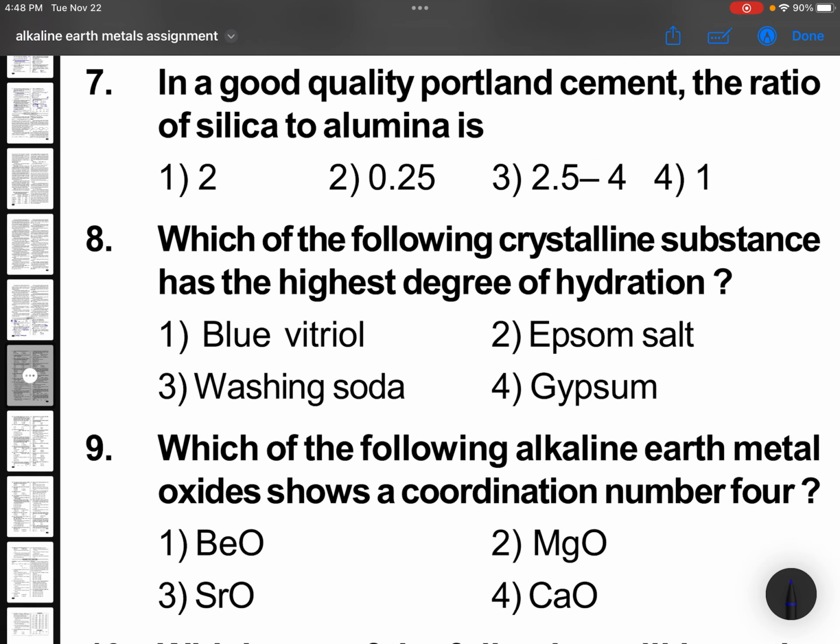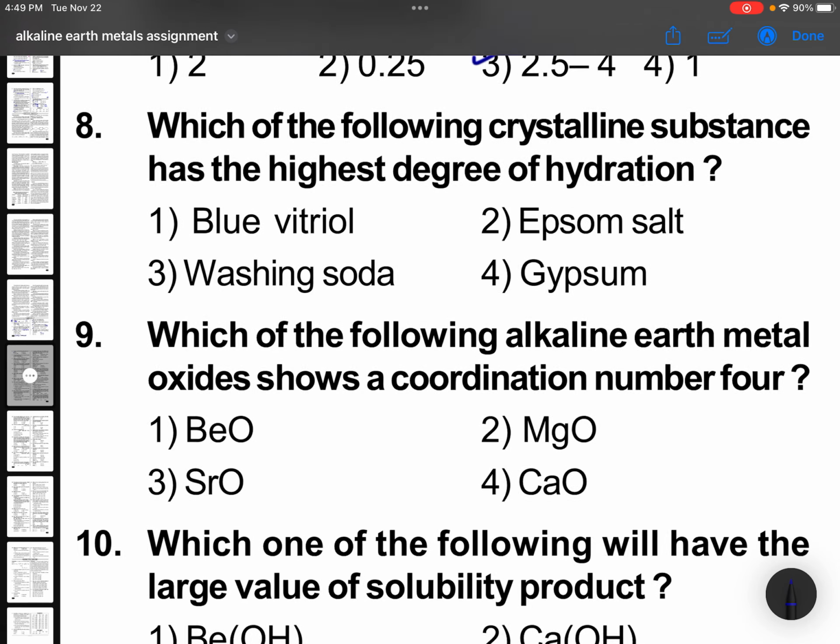A major constituent of Portland cement is silica. In a good quality Portland cement, the ratio of silica to alumina is, this is memory based, 2.5 to 4.